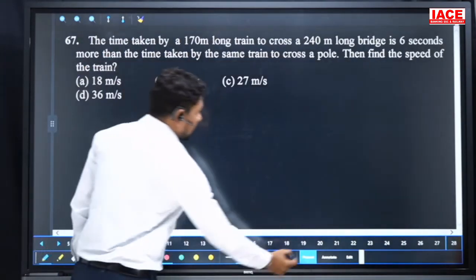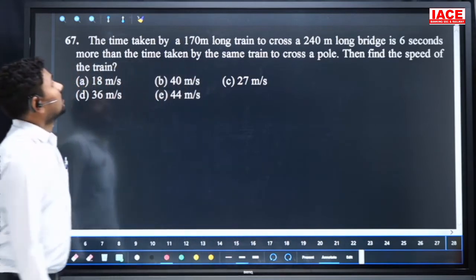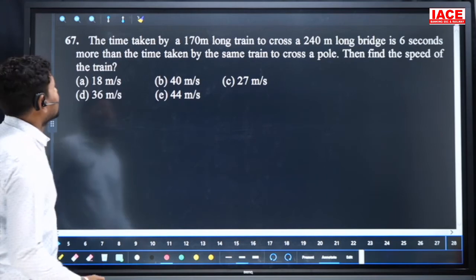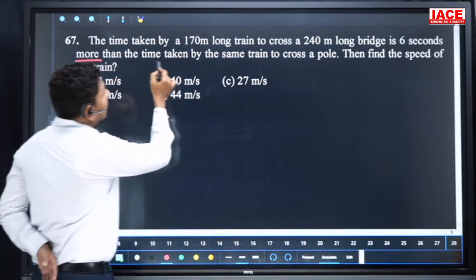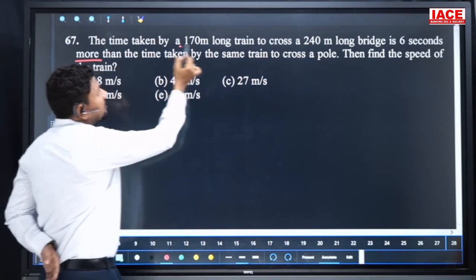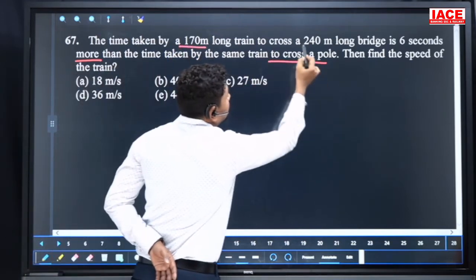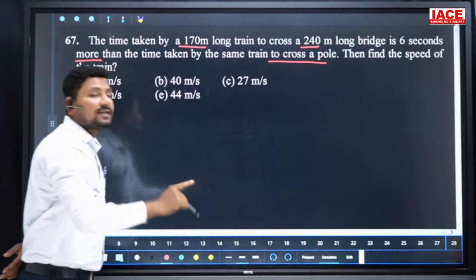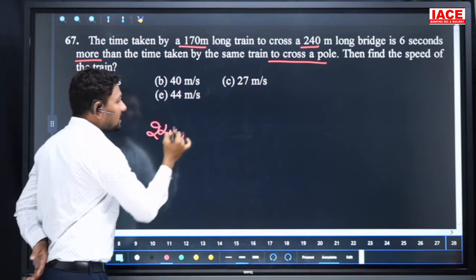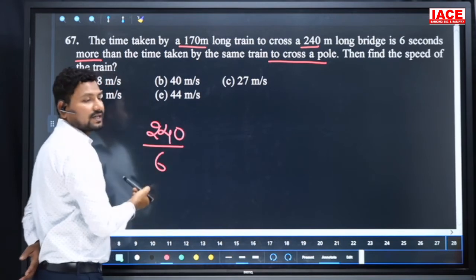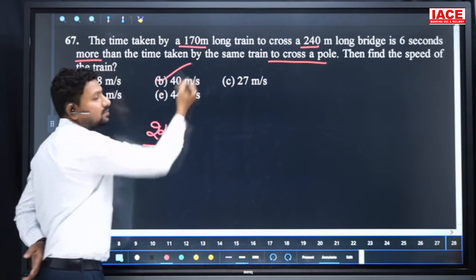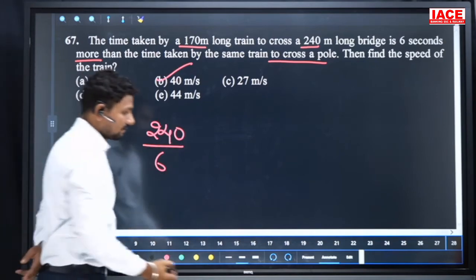Next, the time taken by a 170-meter long train to cross a 240-meter long bridge is 6 seconds more than the time taken by the same train to cross a pole. So the 170-meter long train crosses a pole, but 240 meters are extra. That's why it's taking more time. To cross 240 meters, it's taking how many seconds extra? 6 seconds extra. Length by time, you can apply, you will get the speed: 240 by 6. Our option is what? 40 meters per second.